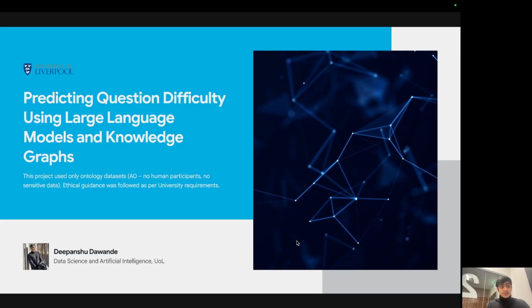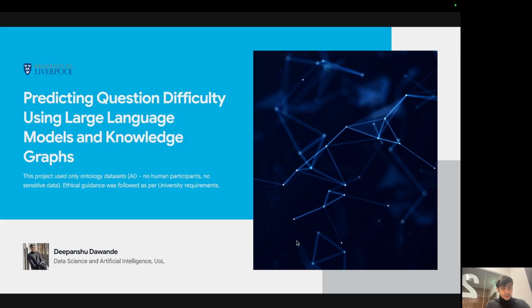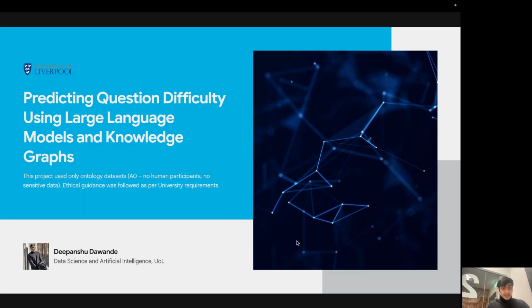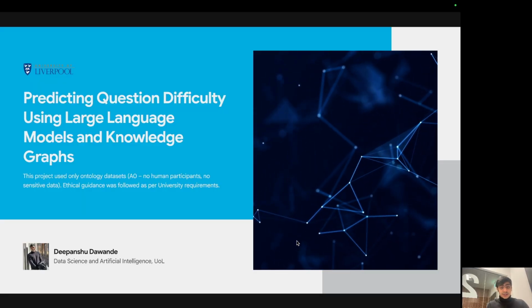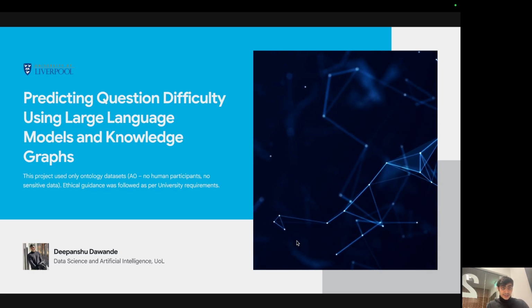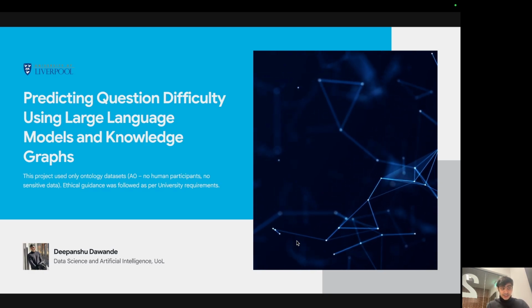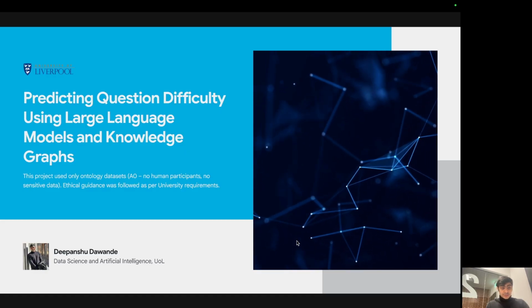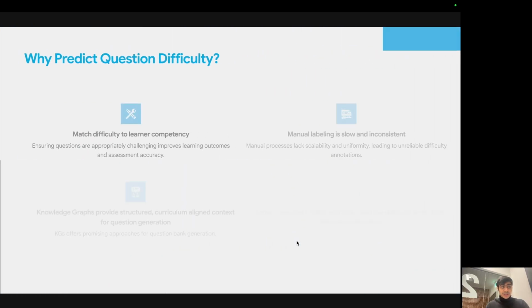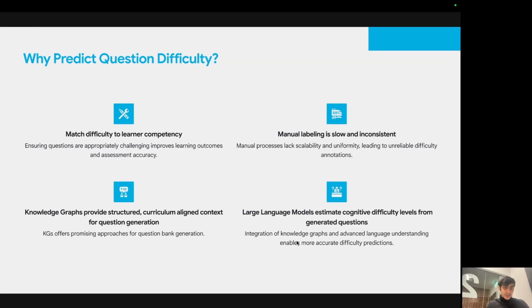As discussed earlier, the topic of my presentation is predicting question difficulty using large language models and knowledge graphs. And as we progress, I'll make things more clear about what exactly it is and why I have used LLMs and KGs for this project. So let's dive into the first question of it. Why have we used KGs and LLMs for predicting question difficulty?